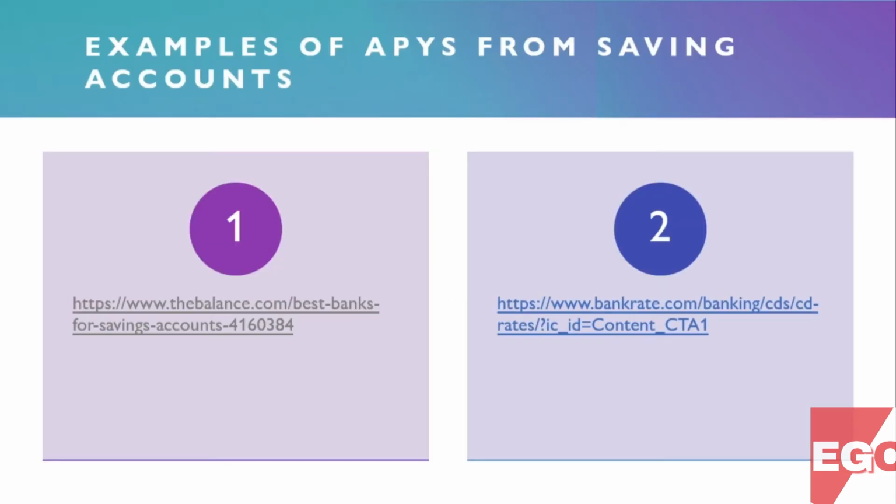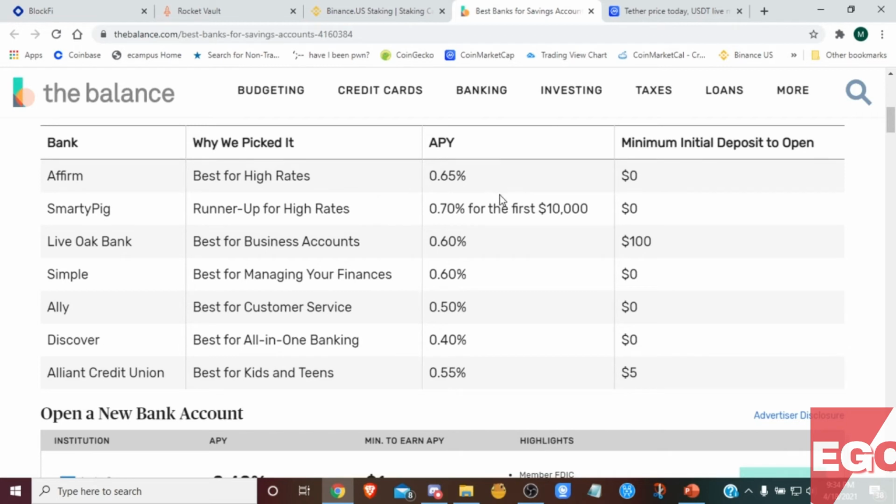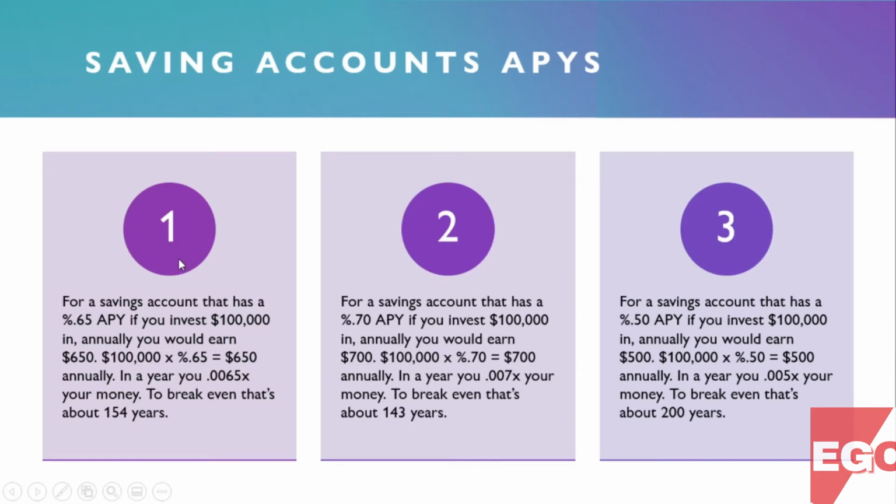Examples of APYs from savings accounts. These are the average rates you can get on APYs for your savings accounts. For a savings account that has a 0.65% APY, if you invest $100,000 in annually, you would earn $650. $100,000 times 0.65% APY equals $650 annually. In a year, you 0.0065 extra money. To break even, that's about 154 years.